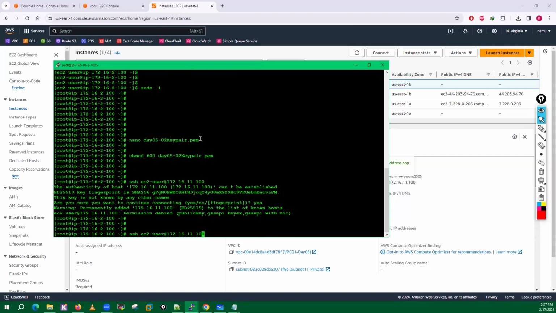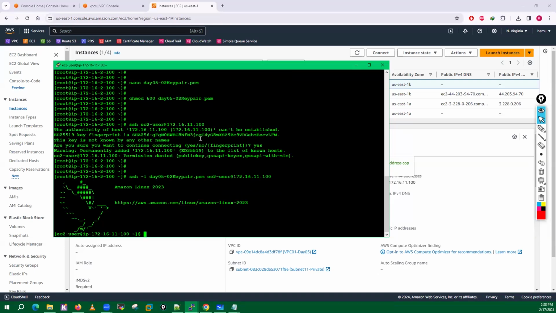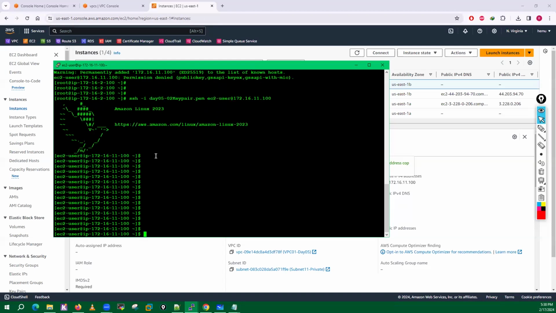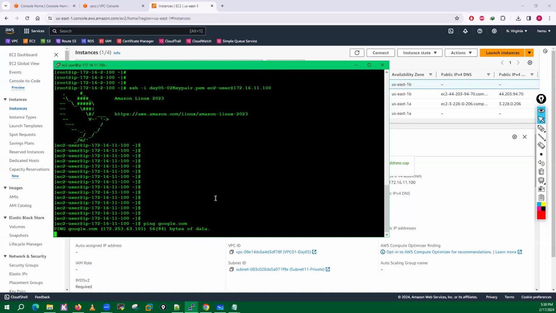What is the reason, guys? Because I have not defined my key pair, right? Just go here and type -i with the key pair, which is day05. Hit enter and it will work. And right now you can see I have the access of my VM4. Right now from this VM also, if I try to ping, it is not happening.